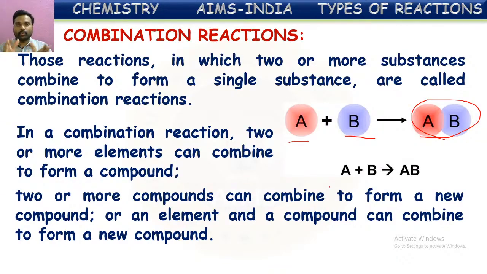All of them come under chemical combination reactions, in which two or more substances combine to form a new substance. That combination may be between two elements, between two compounds, or between an element and a compound. Let us see different examples of these combination reactions.